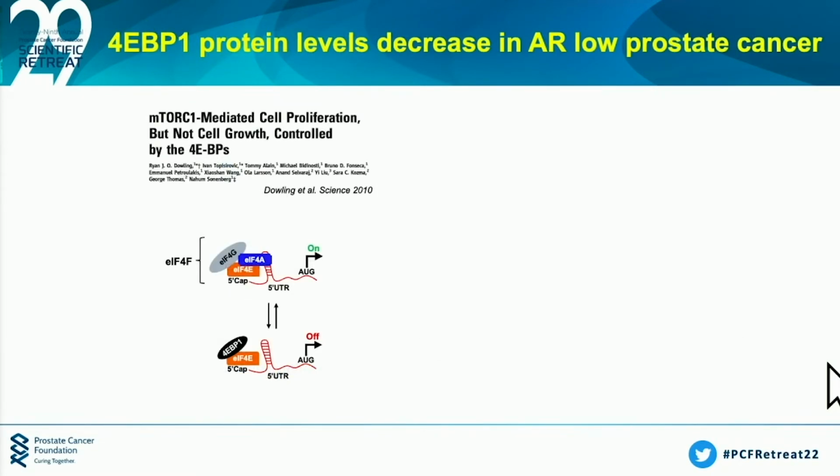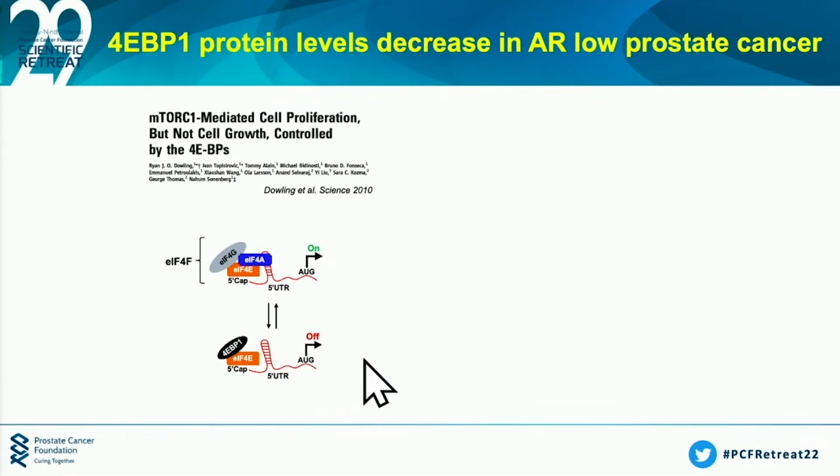Well, we were inspired by work by Nahum Sonenberg's laboratory, which showed that a particular component of the translation apparatus, which we've already learned about, the eIF4F complex, is actually really important for the proliferative capacity of cells. This particular complex binds to the 5' cap of mRNAs and is composed of eIF4E, which is the cap binding molecule, 4A, the helicase, and 4G, the scaffolding molecule. What's really important, this entire complex is actually inhibited by a small molecule called 4EBP1. And when that happens, you actually decrease translation.